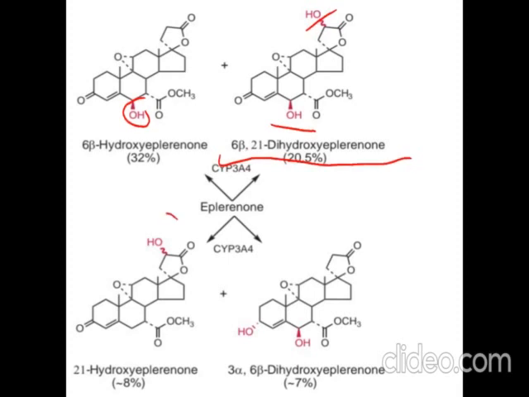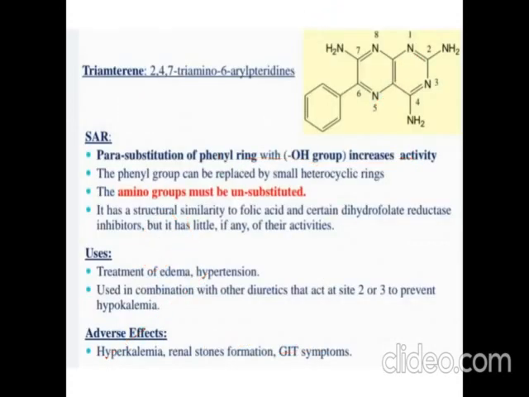Here also, at the 21st position or at the third and sixth position. So eplerenone undergoes metabolism in these ways, forming hydroxylation at the sixth position, hydroxylation at the 6 and 21 positions, hydroxylation at only the 20 position, or at the 3 and 6 positions.